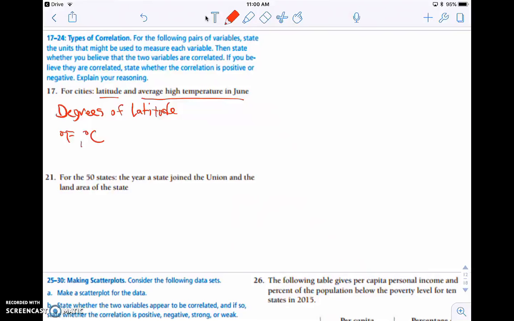And so, do we believe there's a correlation? Well, there is a pretty strong correlation that the further away you get from the equator, the further north or the further south you get, or the more you increase that latitude, the colder you tend to get. It can vary, based upon whether you're in the mountains or you're down in a low desert. But the tendency is, the further away from the equator, as you increase that latitude, the temperature decreases. And so in this one, there's actually a pretty strong negative correlation.